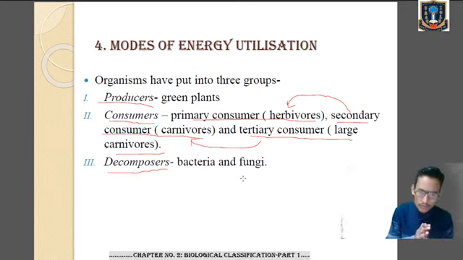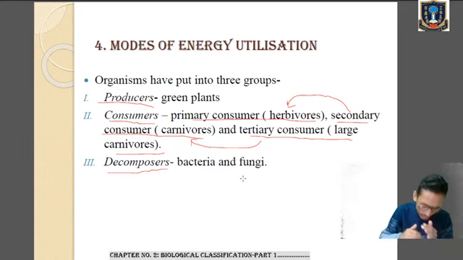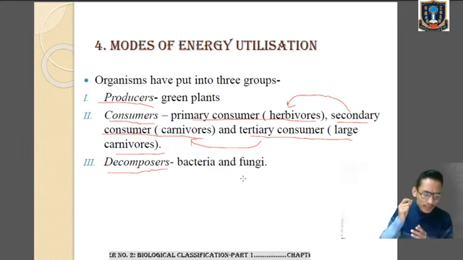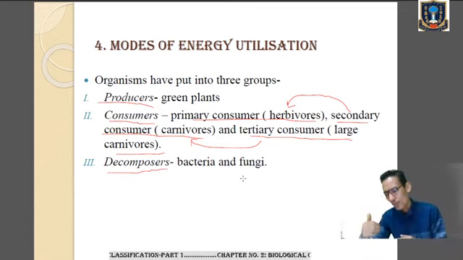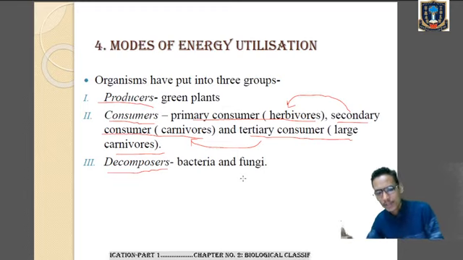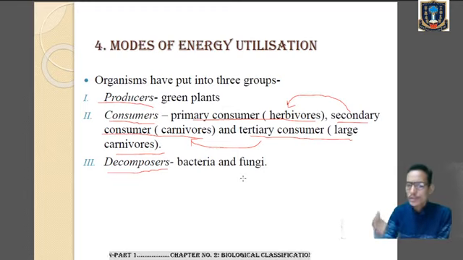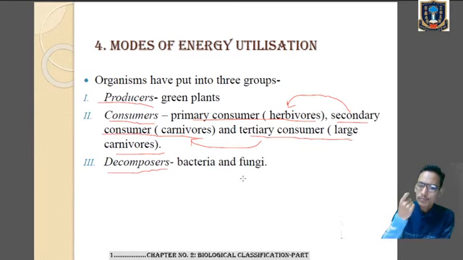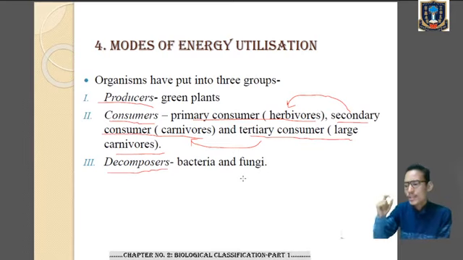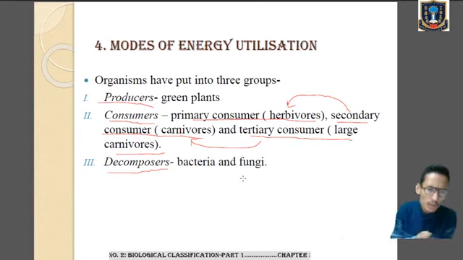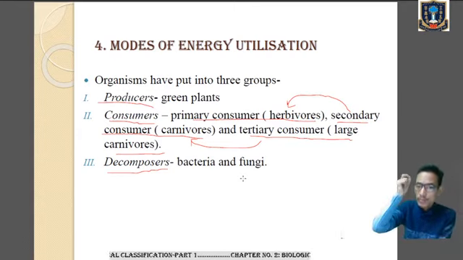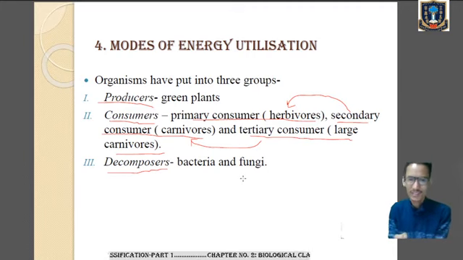And those inorganic compounds are again used by the green plants as the source of nutrients. So in this way, the energy will flow from one level to another level. Decomposers play an important role in the decomposition of dead plants and animals. Whenever dead plants and animals are decomposed into simple inorganic compounds, those compounds will be utilized by the producers, by the green plants, again as the source of nutrients.